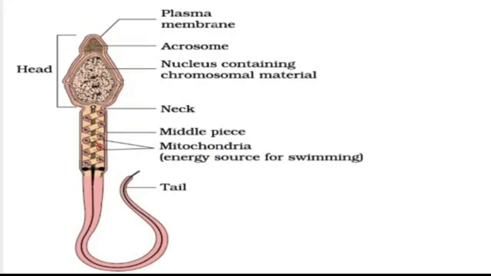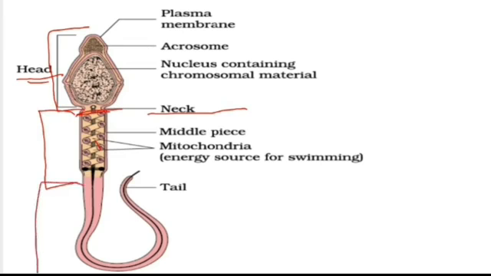Here you can see the structure of sperm. The top is the head region, then the neck region, then the middle piece and the tail region. In the head region, you will see the plasma membrane covering the whole head, and an acrosome at the top of the head.